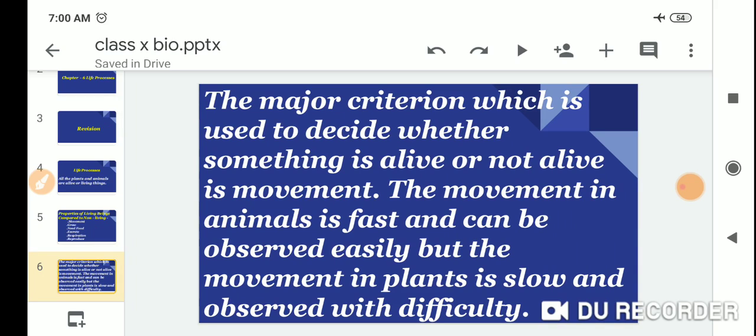Dear students, the major criterion used to decide whether something is alive or not alive is movement. The movement in animals is fast and can be observed easily, but the movement in plants is slow and observed with difficulty.